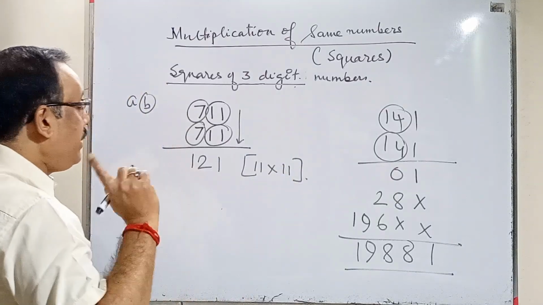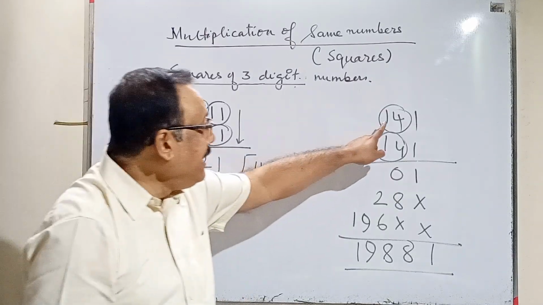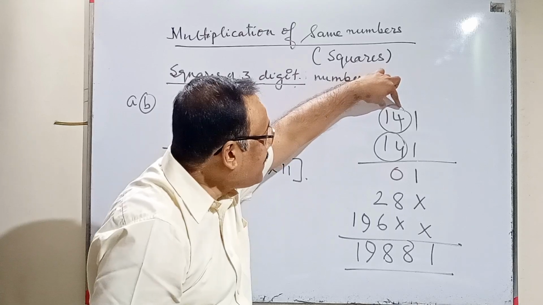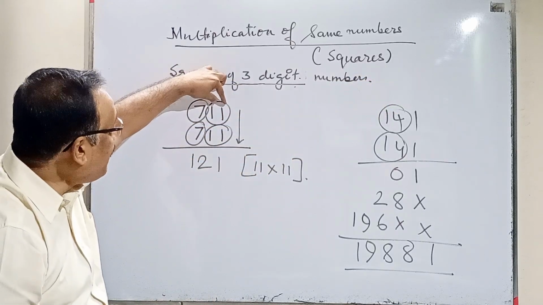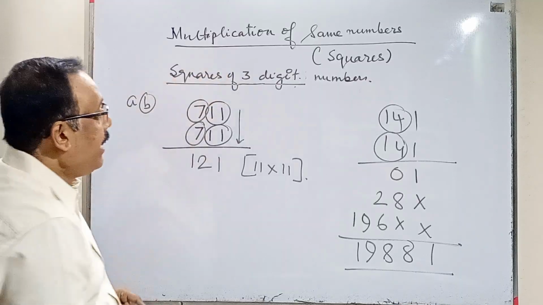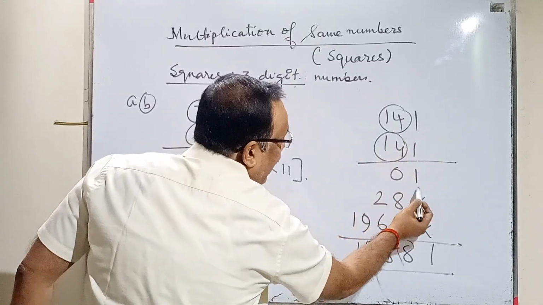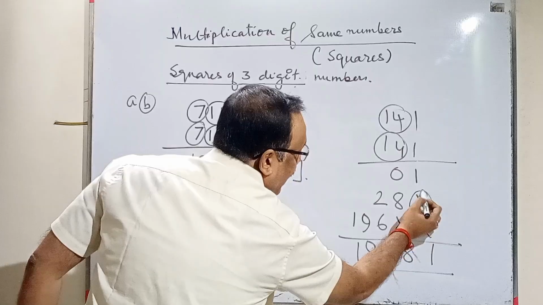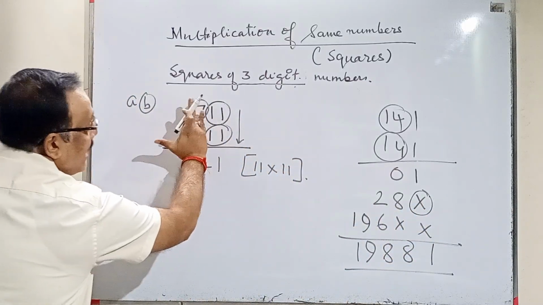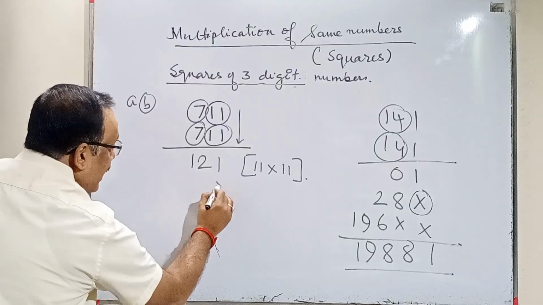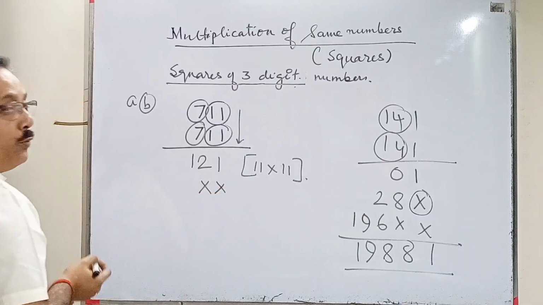Now very minutely note down, when I choose these 2 digits combinedly as my first element. Here, in the case of 1 into 1, when I wrote, for the next place I crossed 1 and then wrote the next. But whenever I am taking 2 digits as the first element, in that case, you put cross for 2 places.